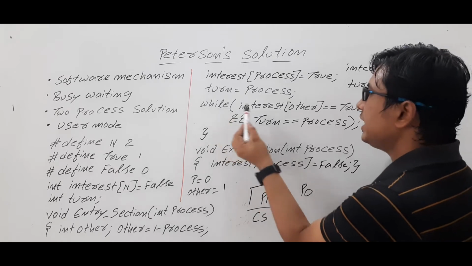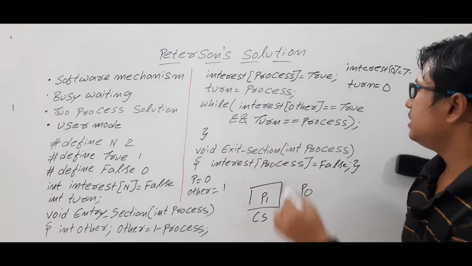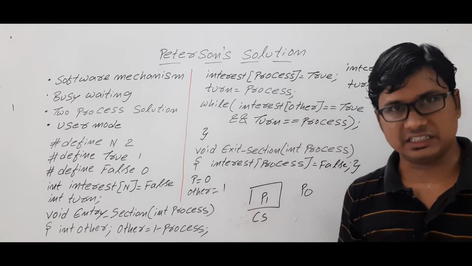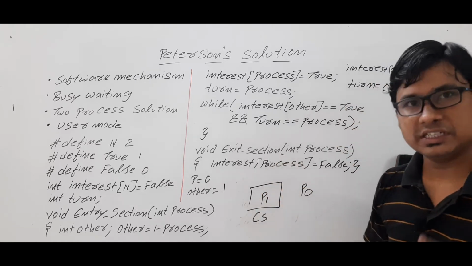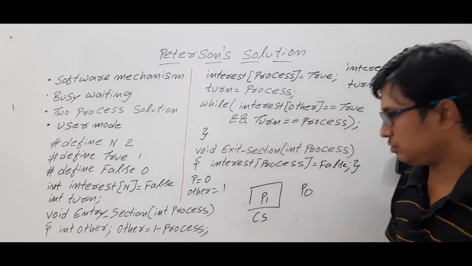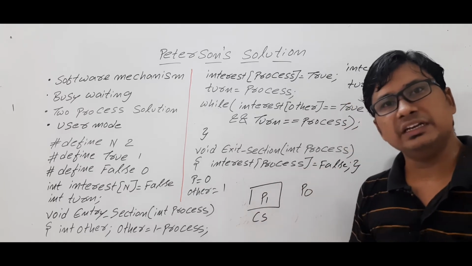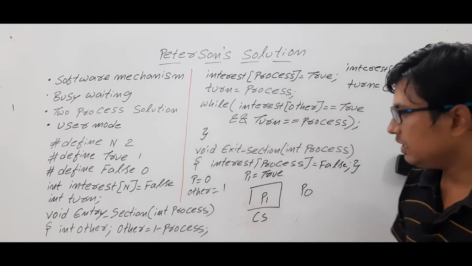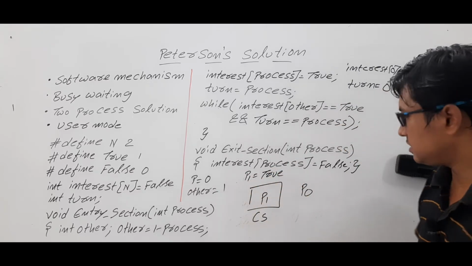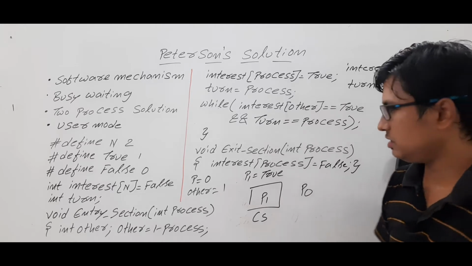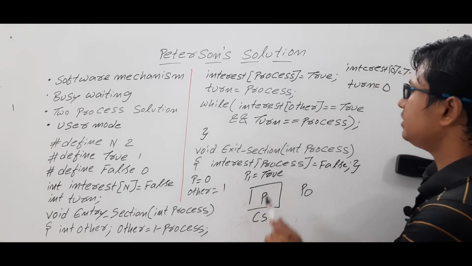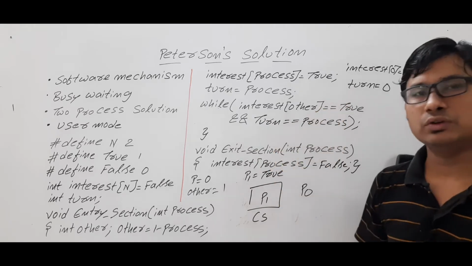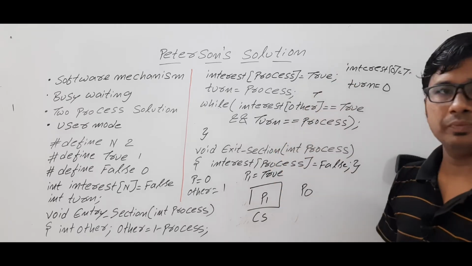Now look here. While interest of other is equal to true. Now process P1 is there in the critical section. It did not complete the exit section. So the meaning is that process P1's interest will still be true. Am I right or wrong? If it executes the exit section, then only will it keep it as false. Am I right or wrong? So interest of P1 is equal to true. So interest of other is true. True is equal to true, so this condition is true.